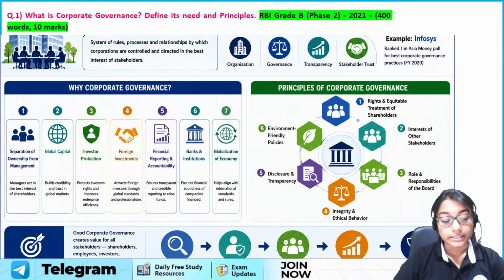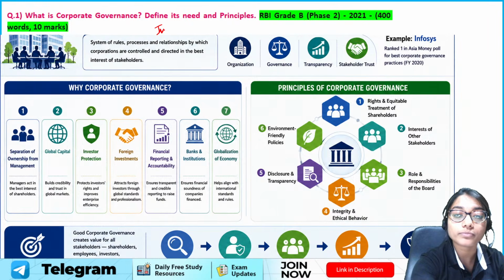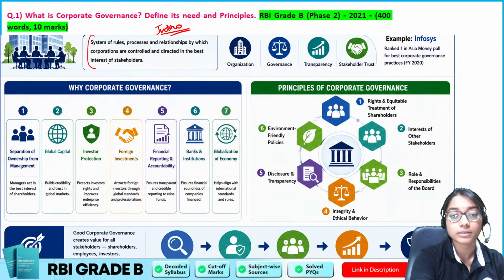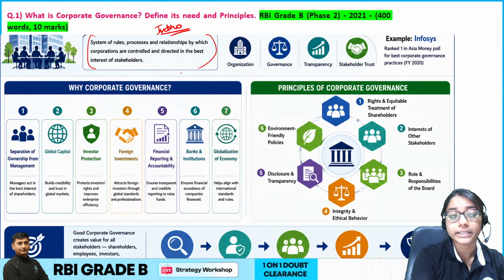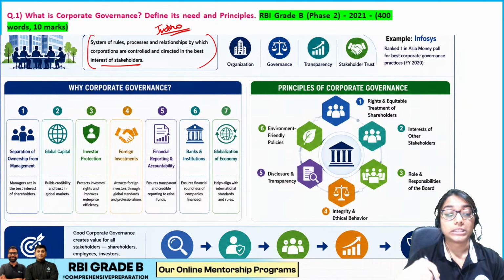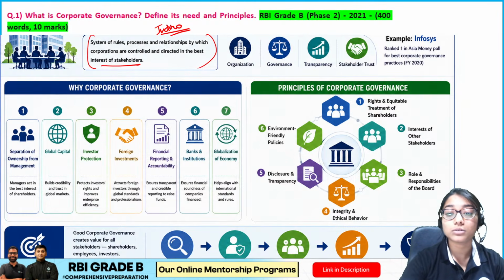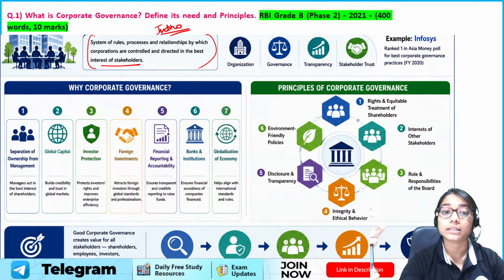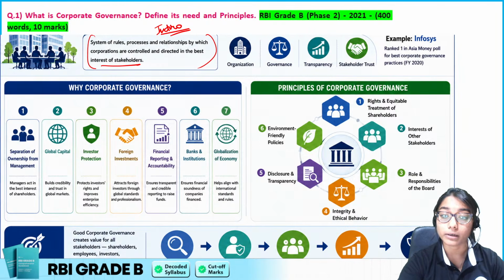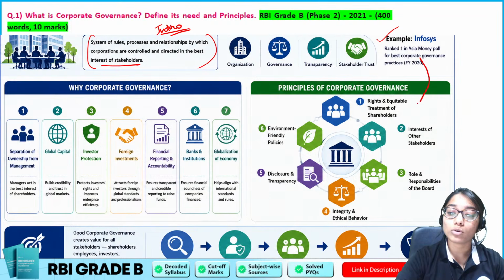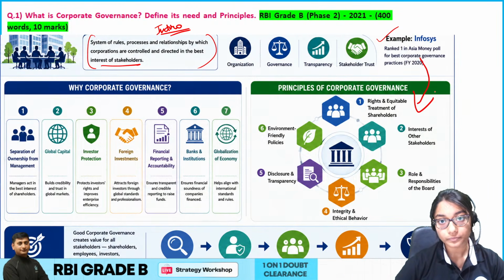Basically, if we see this, what is my intro? My introduction is simply this: what is corporate governance? Systems of rules, processes, regulations, practices, etc., by which the company is controlled and directed for what? The interest of the stakeholders. Very essential. What is the need of corporate governance? It helps in transparency, trust, etc., and certain principles help us maintain corporate governance in a better manner. And if you know some example, then you can give this example, or we can also put this example in the body straight away.